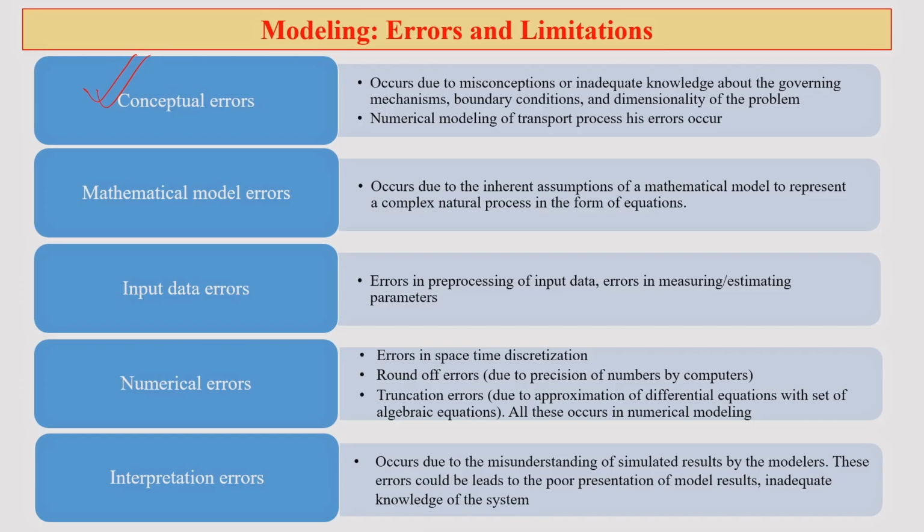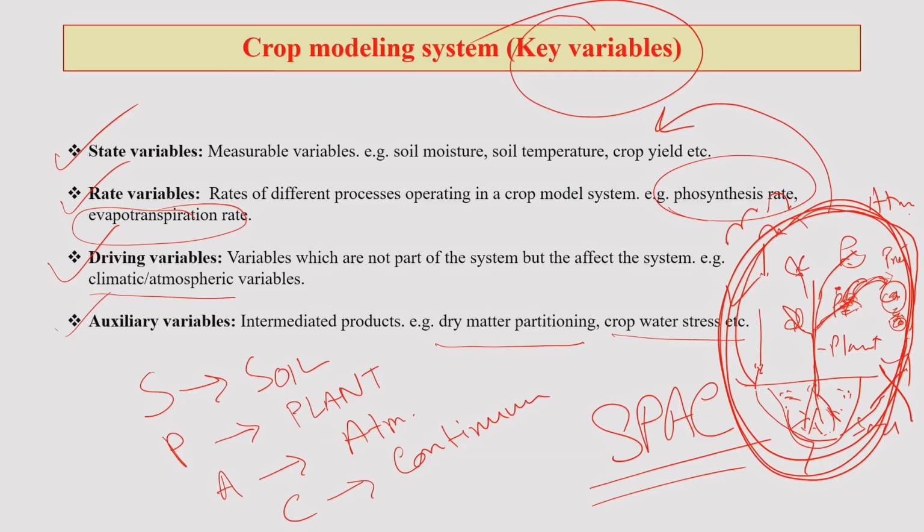You will find that in numerical modeling, the transport processes may have a lot of errors. When we talk about the plant system, as I showed in the previous picture, continuously some activities are going on inside the soil, and any nutrient that is there in the plant system almost all comes from the soil.